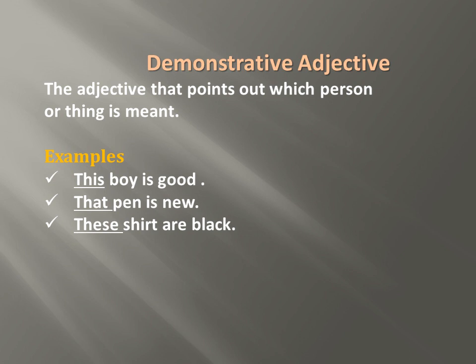Students, this, that, these, those, such, these are demonstrative adjectives. This is used for closer things and for singular, that is used for singular and further things, these is used for plural and for closer things, those is used for plural but further things.